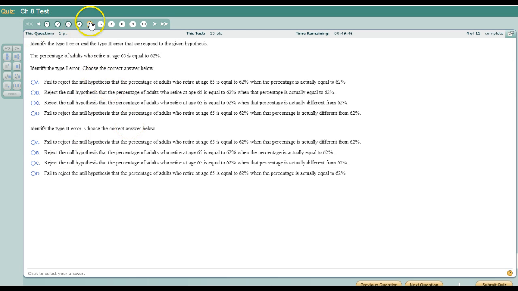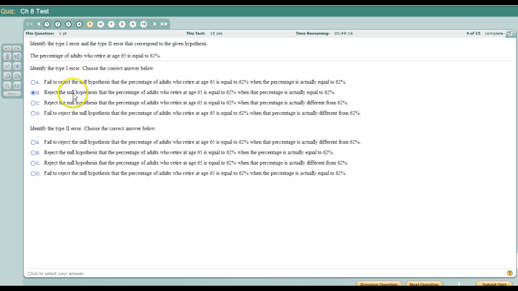Alright, number 5, we're identifying type 1 and type 2 errors. The percentage of adults who retire at age 65 is equal to 62%. So that's our null hypothesis. Type 1 error is to reject the null hypothesis when it's true. So that would be B: reject the null hypothesis that the percentage of adults who retire at 65 is equal to 62, and that percentage actually is 62.